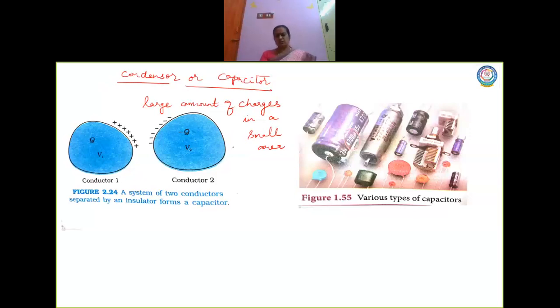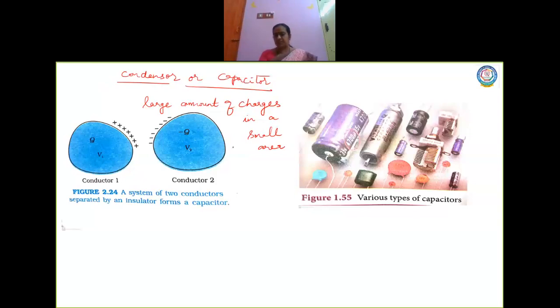Why do we store this charge? Storing charges is nothing but storing of energy. Whenever we talk about charges, they have the property of an electric field, which is an energy. So whenever energy is stored, it can be used. As far as capacitors are concerned, they will give energy instantaneously. Supply of energy is given at a faster rate.